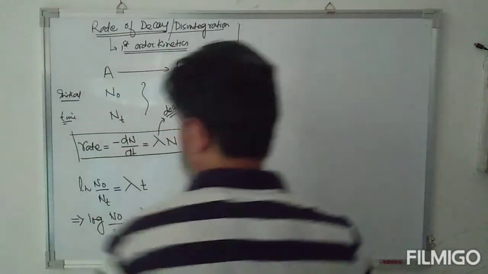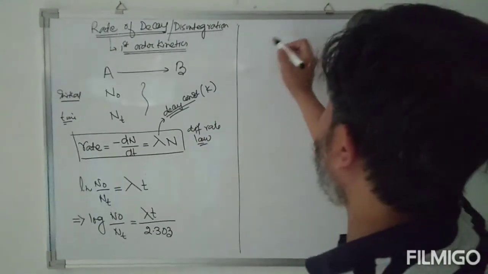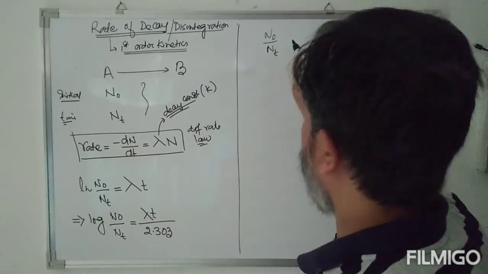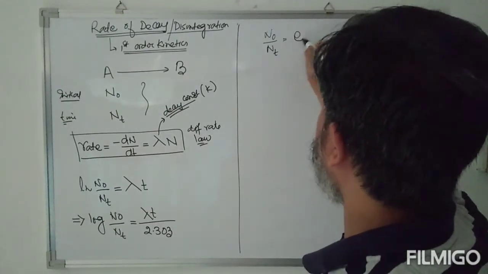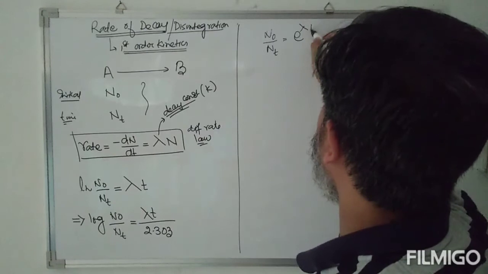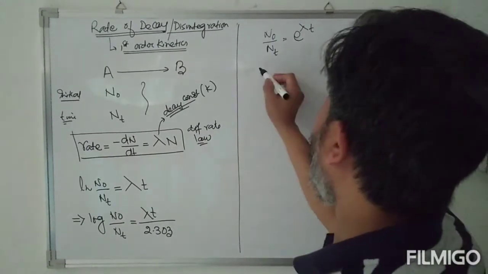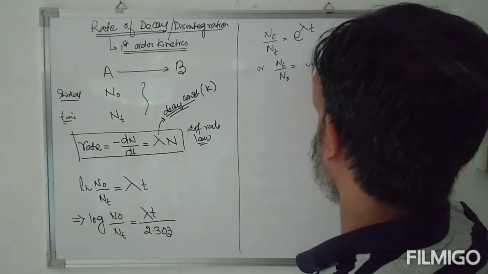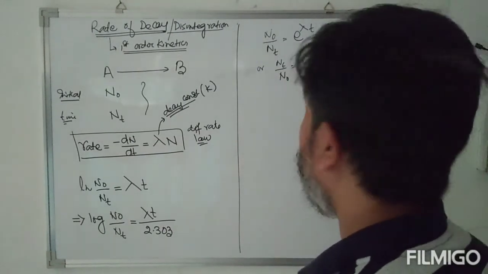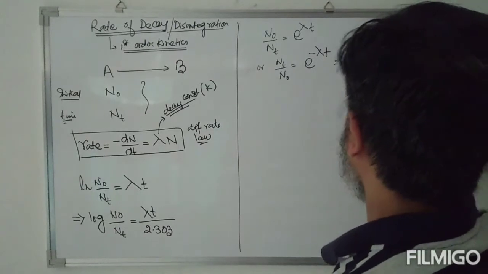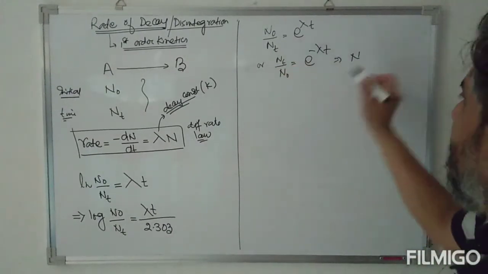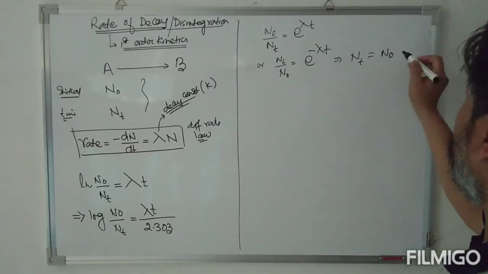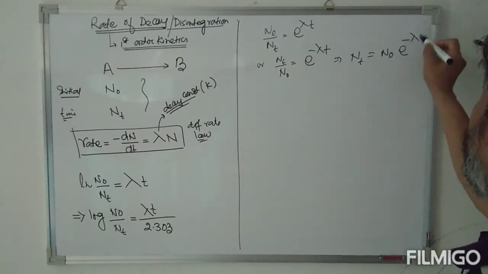The same expression can also be written as N0 by Nt is equal to exponential lambda t, or Nt by N0 is equal to exponential minus lambda t. That means the number of atoms left after time t, Nt, is equal to N0, the initial number of atoms, times exponential minus lambda t.